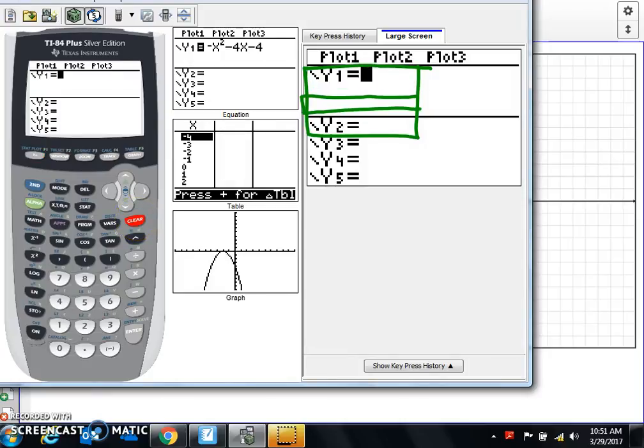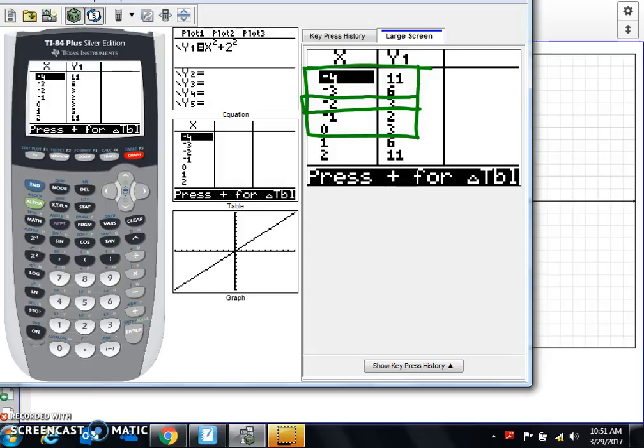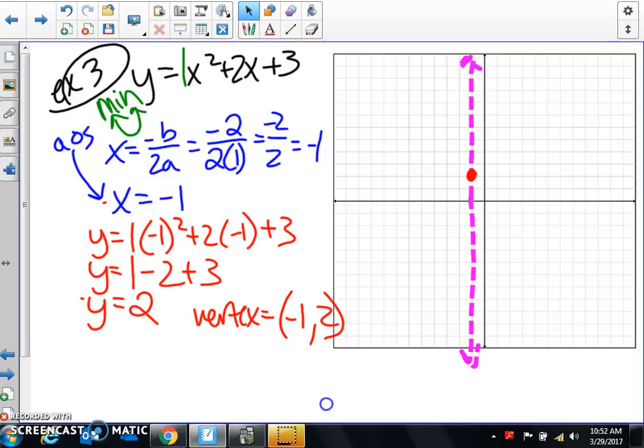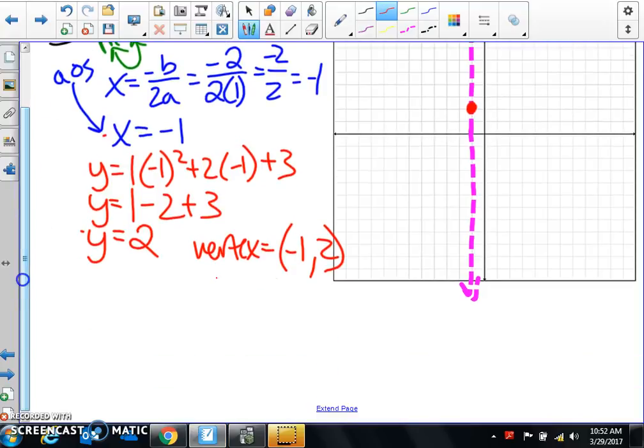And then let's go ahead and put it into our y equals. So clear that out. X squared plus 2x. Oops, what am I doing? Sorry, let me just clear it out for a second. X squared plus 2x plus 3. And then let's just go to the table. Okay, so my vertex was at the point negative 1, 2.